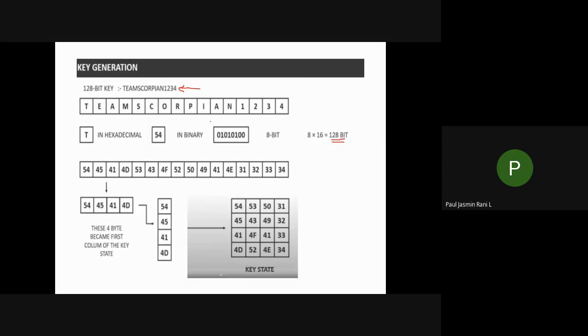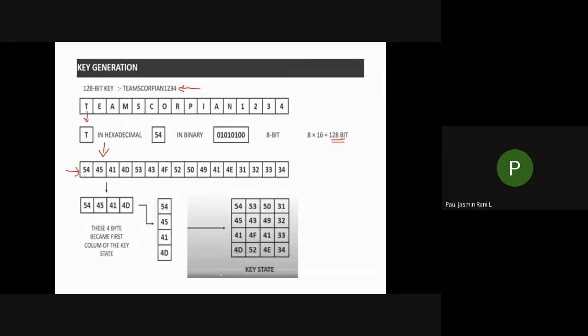Now I have taken an example key as team scorpion 1234. This is your sample key. First, you take the first character T and convert that character into hexadecimal. Let us assume that the hexadecimal of T is 54. Like this, you have to convert each and every character into hexadecimal. After converting, you will get your transformed information like this. This is the key transformed into hexadecimal.